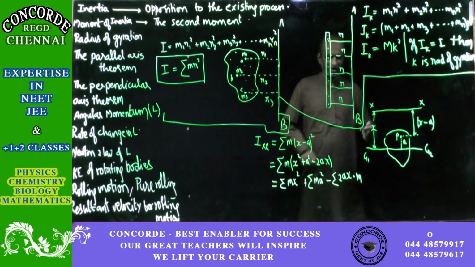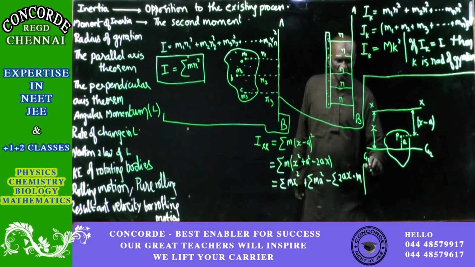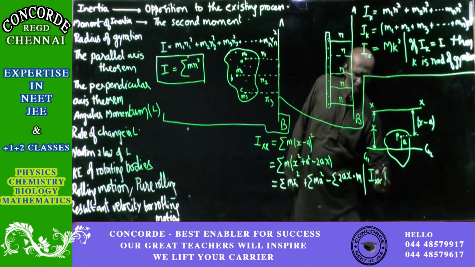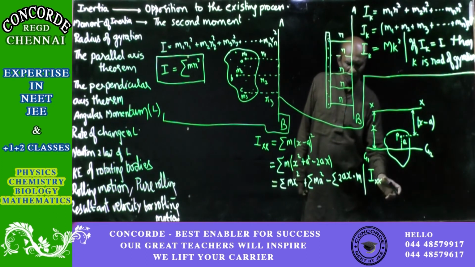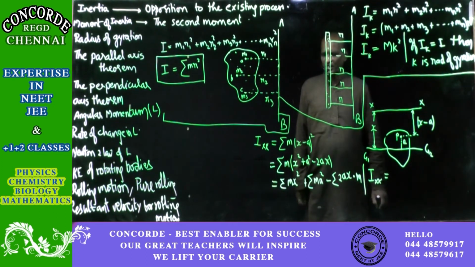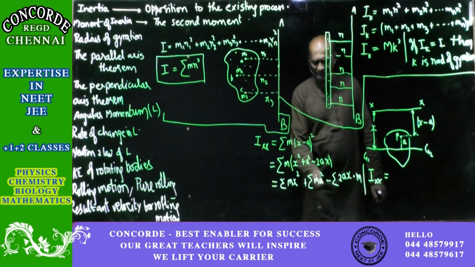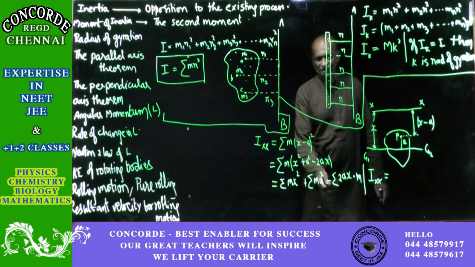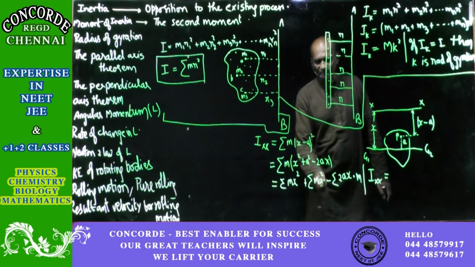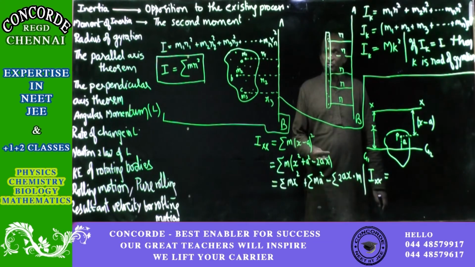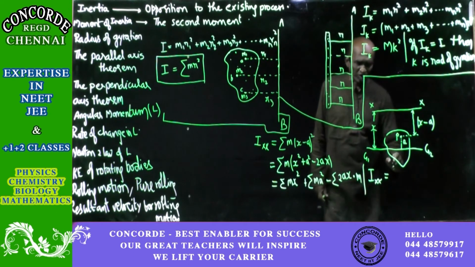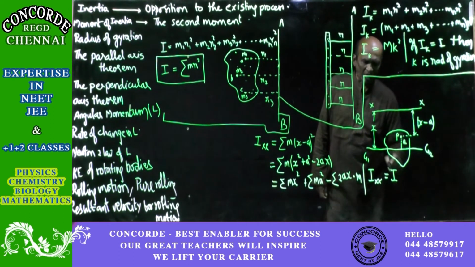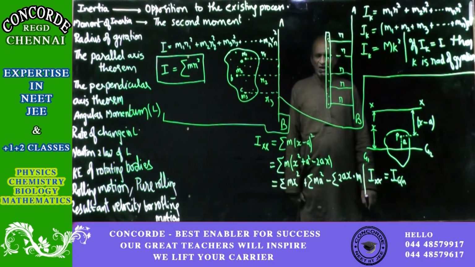So we will therefore get now Ixx equal to, now you are having sigma of m a square. a is the distance from the center of gravity line. So it is m a into a, so it is moments two times about the center of gravity line. So that will be the moment of inertia about that line which is passing through the center of gravity. So I will call it as Igg. And then after that,